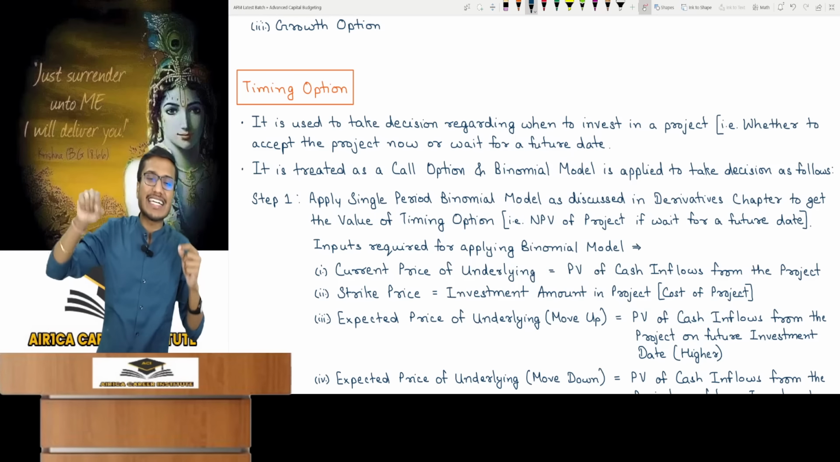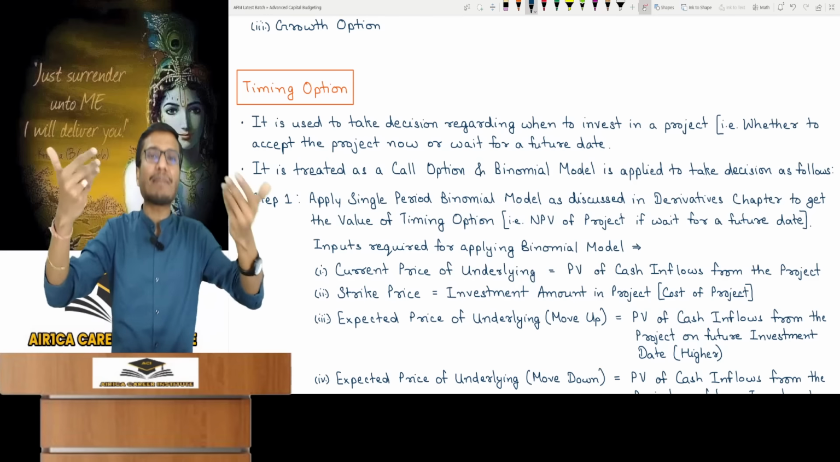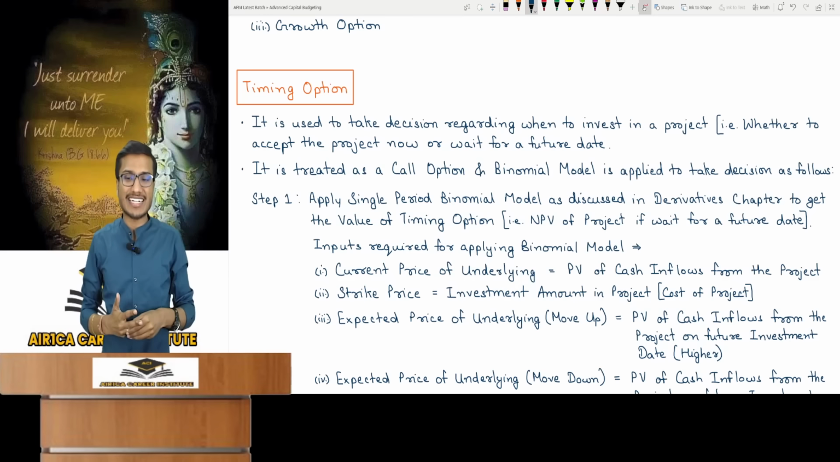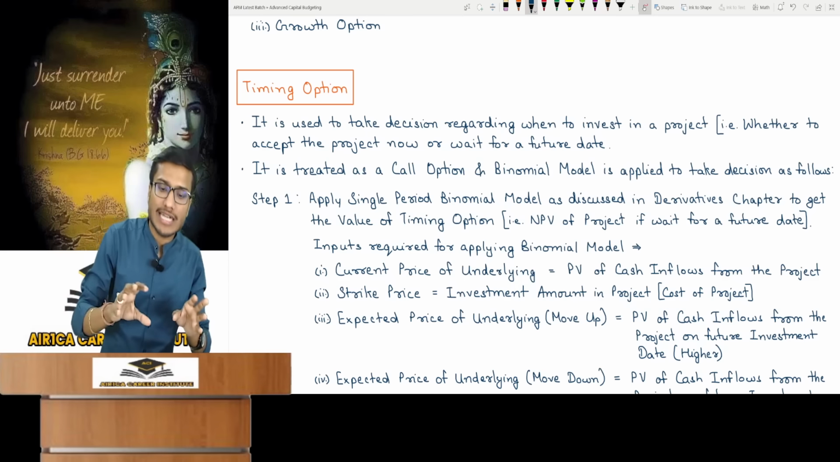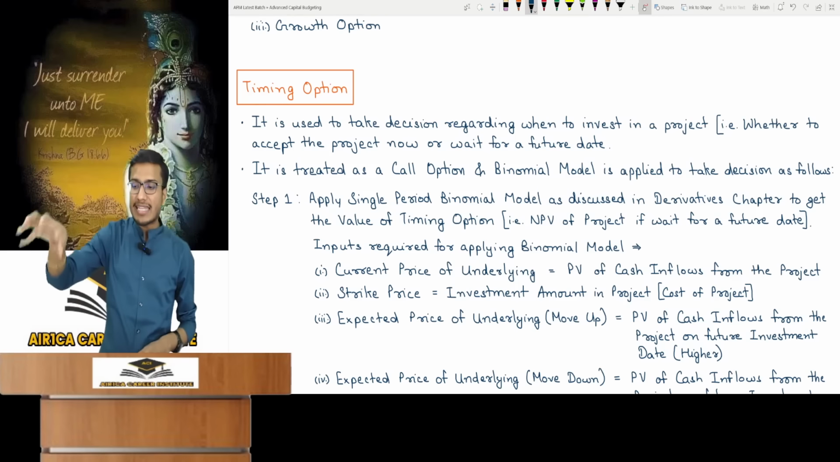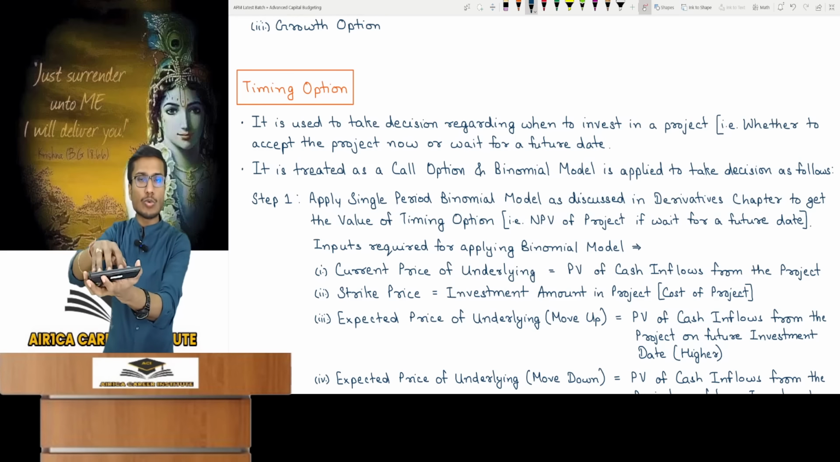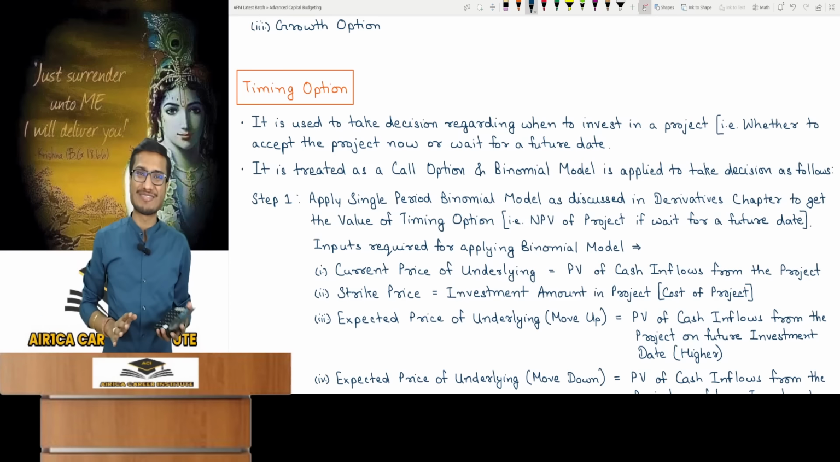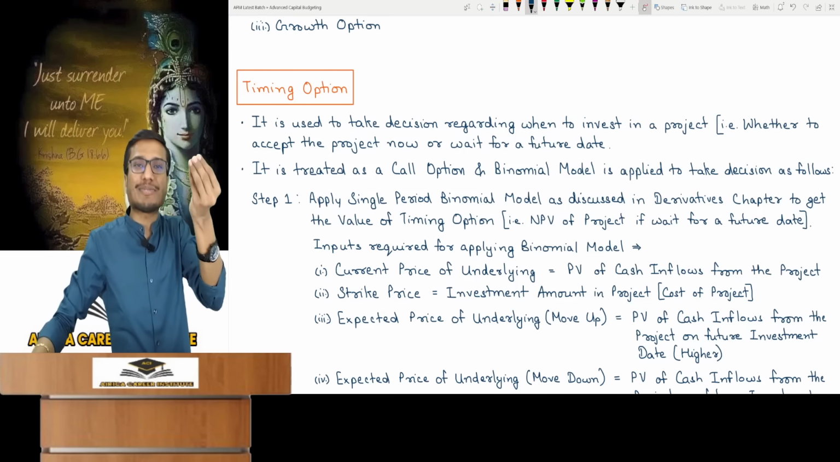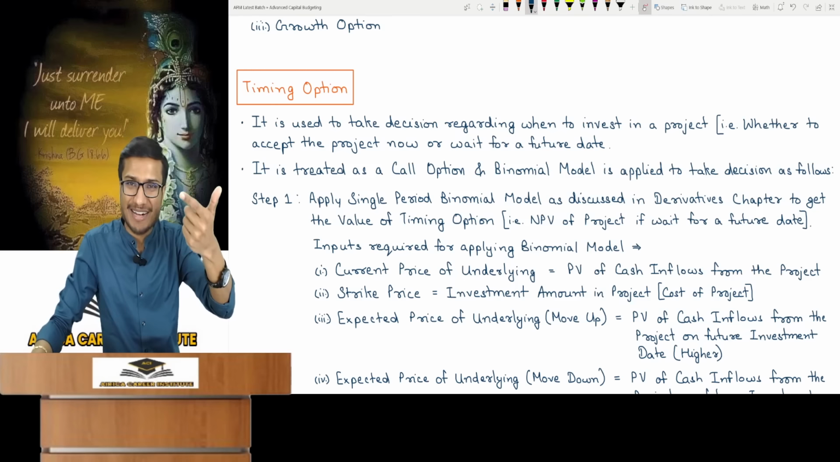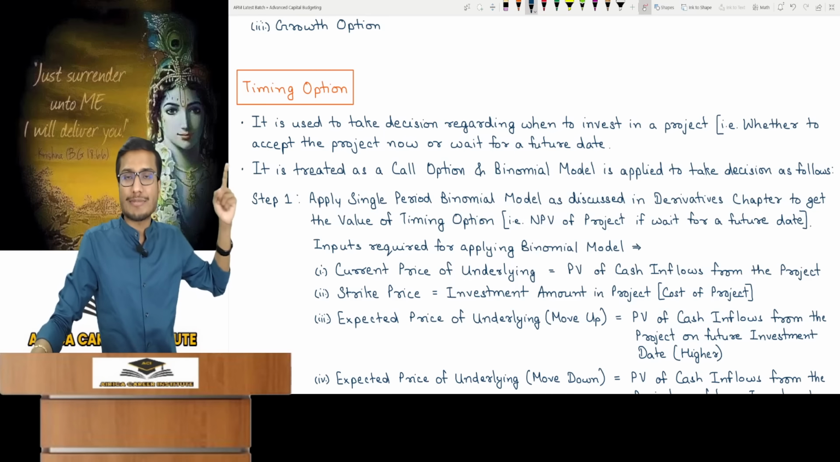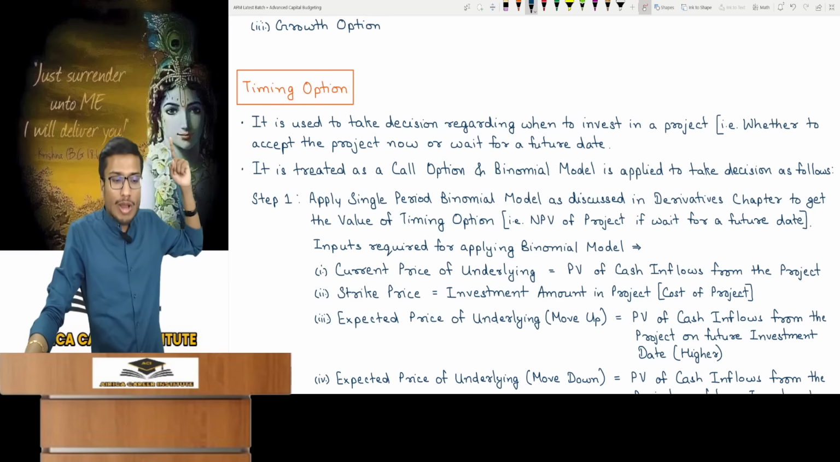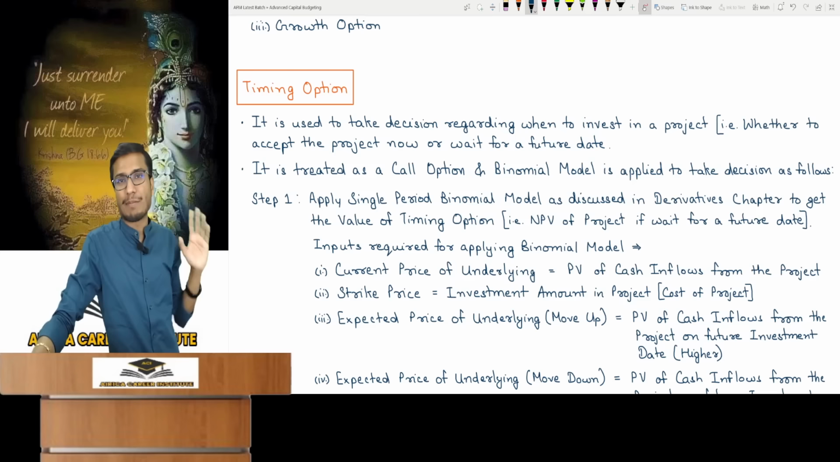It is used to make this particular decision, specifically focusing as to when should I invest in a project. That is whether to accept the project now or wait for a future date, which means should I invest in this project today? Or should I do it after 1 year? I have to make this decision. This is a special decision, isn't it? So if you have to make a decision about when to invest in a project, you will have to use the timing option of real options.